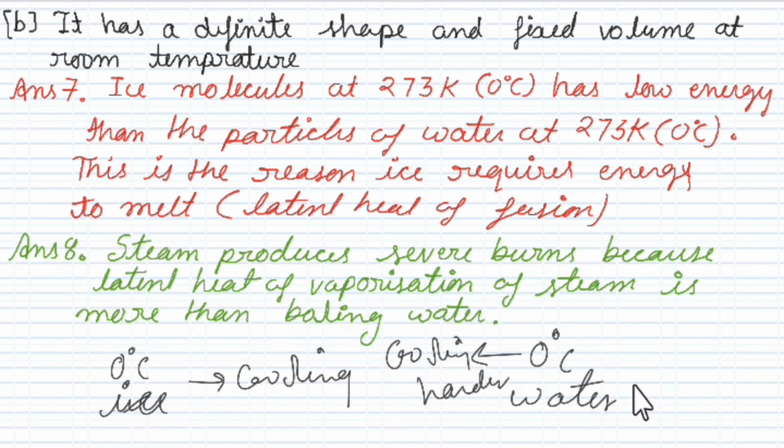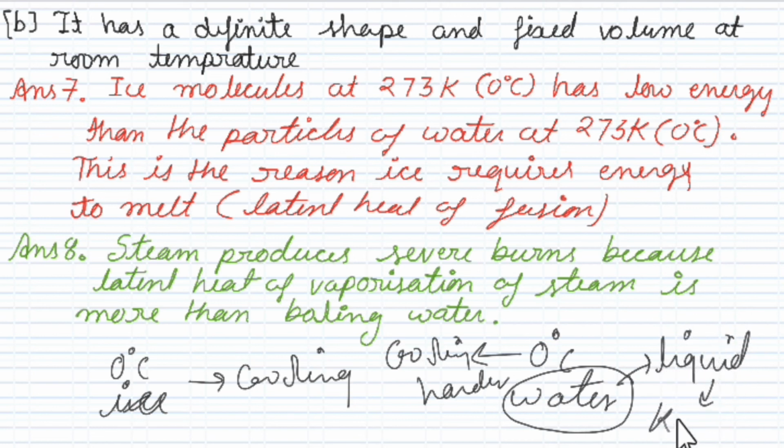So the answer is in the state of water. It is in liquid state, and you know that in liquid state particles have more kinetic energy in comparison to solid state. Means in liquid state they have more energy. This is the answer.